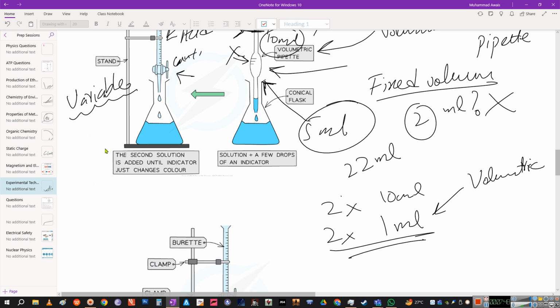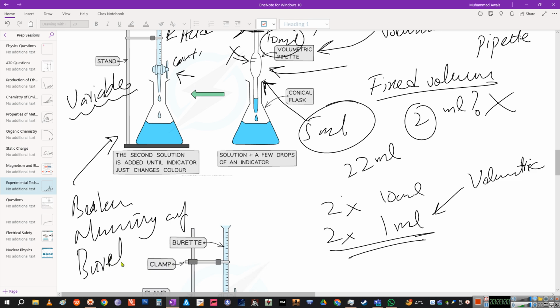It's a volumetric article for us. Beakers, measuring cylinders and burettes are variable. I said beaker, measuring cylinder, and finally the burette, and these are in the increasing order of their accuracy. So the beaker is least accurate, usually has a marking of 25 to 50 ml, each one. Measuring cylinders range from 0.25 ml to 1 ml, and I'm talking about the resolution.